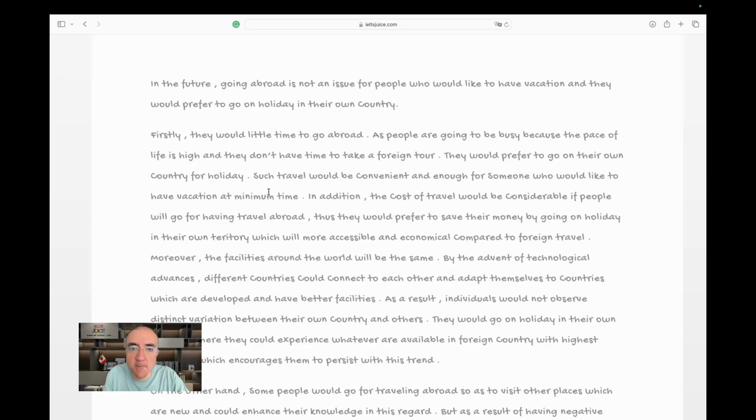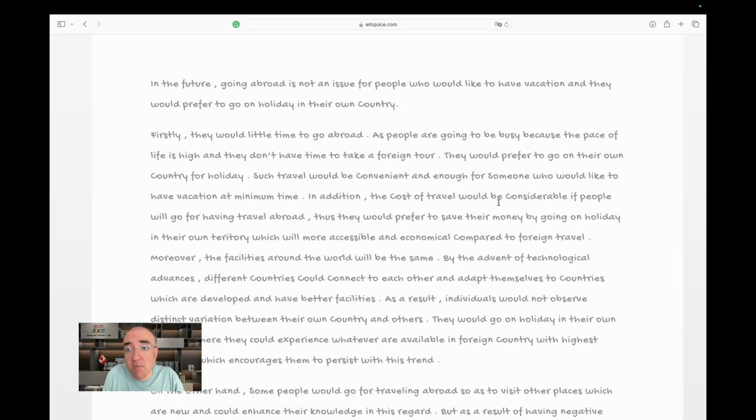But okay. In addition, the cost of travel would be considered. So this part is done. We talked about busy people, and these guys have a lot to do at work, so they just want the shortest trip possible. Okay, I get it. In addition to time, let's talk about money.